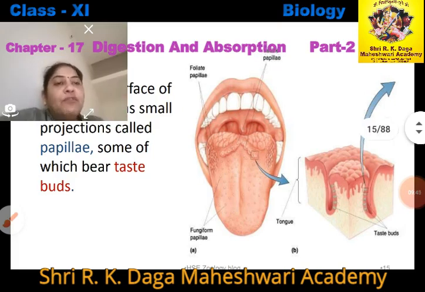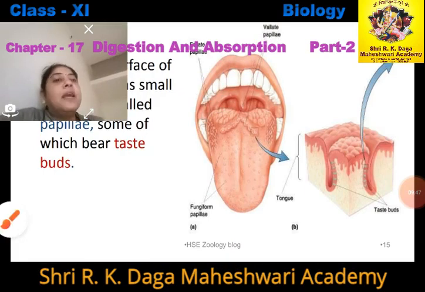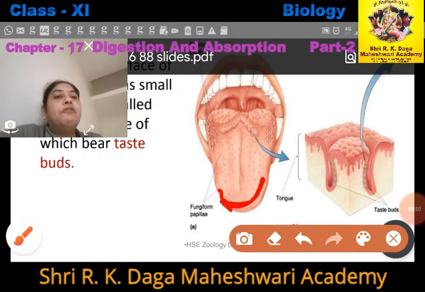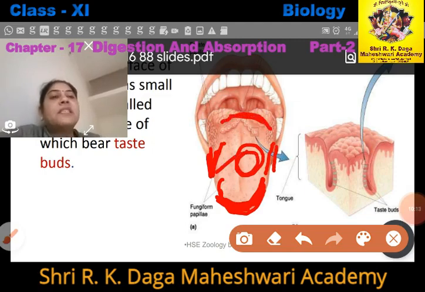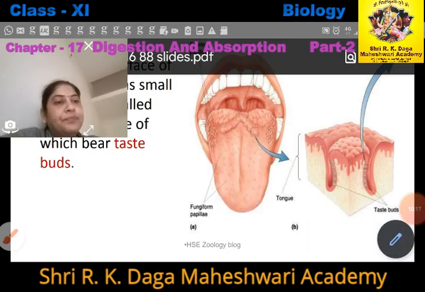At the front of the tongue, the taste buds present are called sweet taste buds. From the front of the tongue we obtain sweet buds, the side of the tongue is sour, right, and at the salty side of the tongue, those are salty taste buds, the middle of the tongue is sour, right, and at the end of the tongue, the taste buds present are called bitter taste buds, right.